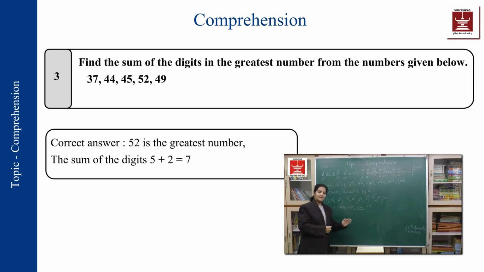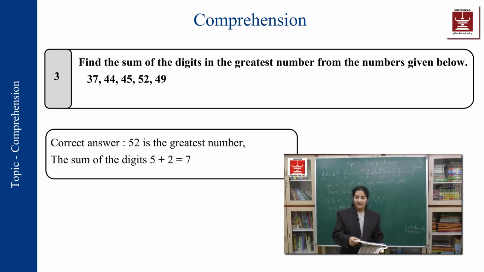What is the second thing that has been asked? They have asked you what is the sum, okay, the addition of the digits in that greatest number. So, the 2 digits in the number are 5 and 2 and their addition is 5 plus 2 is equal to 7. So, this type of question is a very simple question, a very low difficulty level. Okay, the simplest type of question. We'll go for one more in this and then we'll shift to alphabet series.